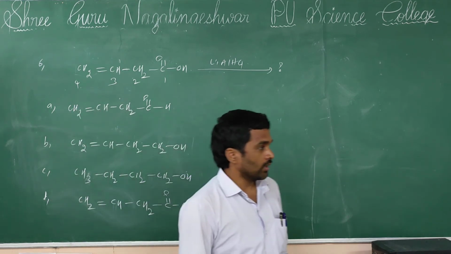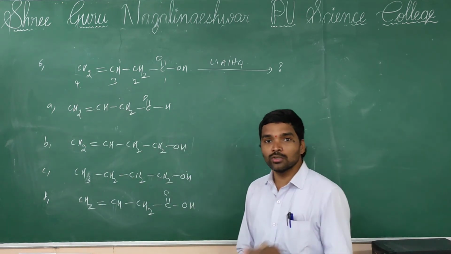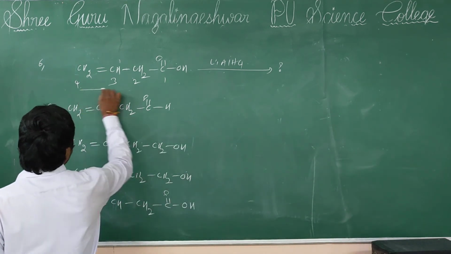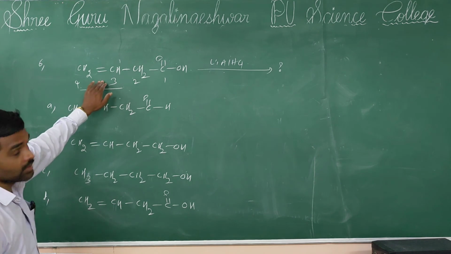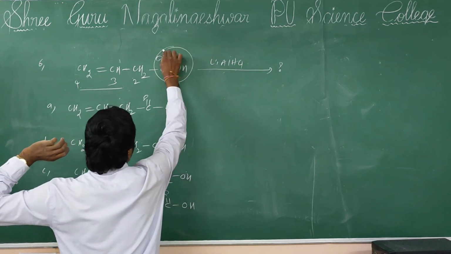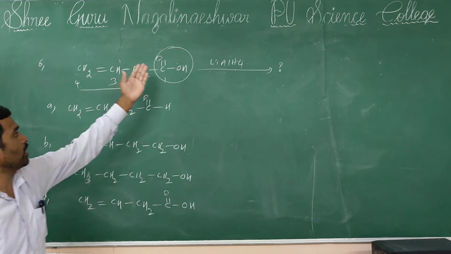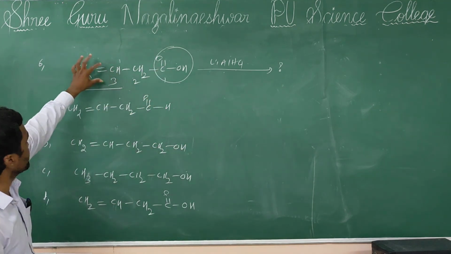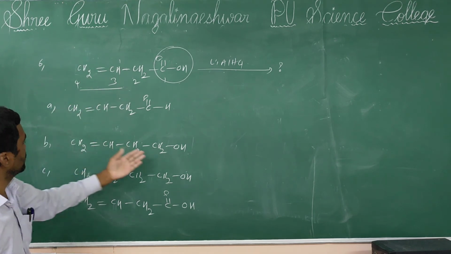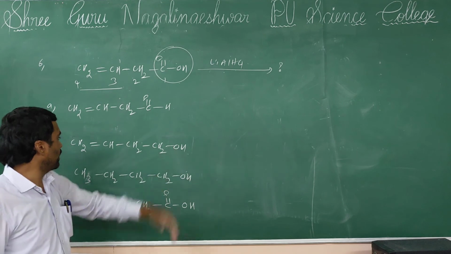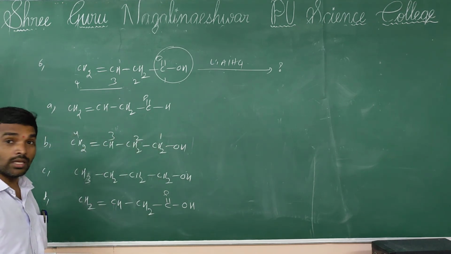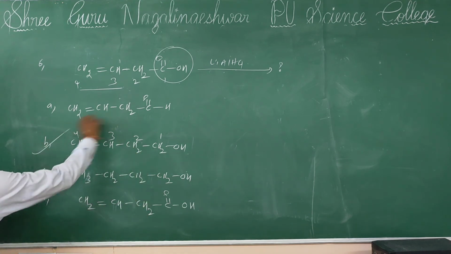All carbonyl groups are converted to alcohol, but it does not disturb the unsaturated hydrocarbon, double bond or triple bond of the carbon. So lithium aluminum hydride reduces only this carbonyl part. This part turns into alcohol, the double bond is not disturbed. So here in option B the double bond is not disturbed, but the carboxyl group turns into alcohol. So your answer is butenol is formed. So your option is B.